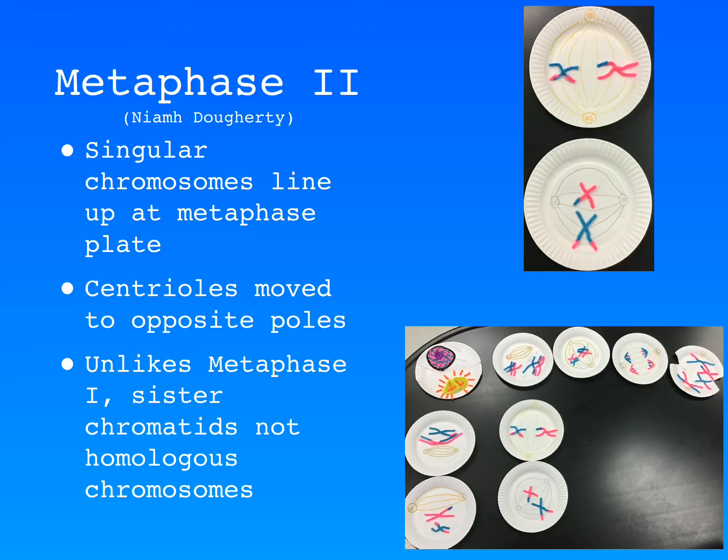Metaphase 2. After prophase 2, metaphase 2 is the second stage of meiosis 2. During this phase, single chromosomes line up along the equator of the cell. Similar to mitosis, there is only one singular chromosome instead of two homologous chromosomes like in metaphase 1. The centrioles have moved to the opposite poles of the cell, and each daughter cell has formed a spindle apparatus.